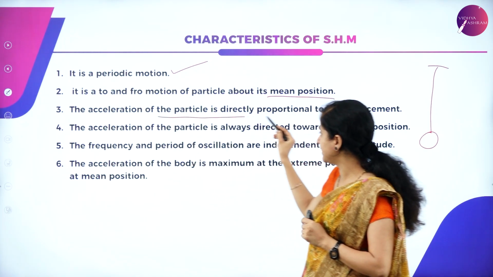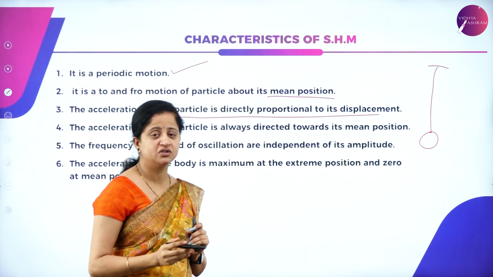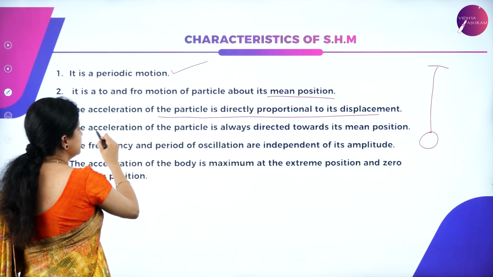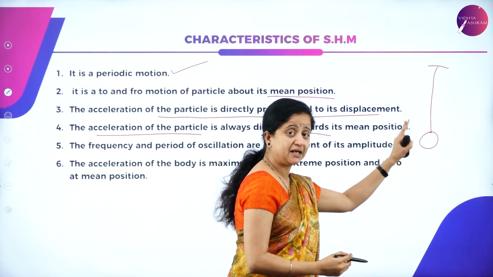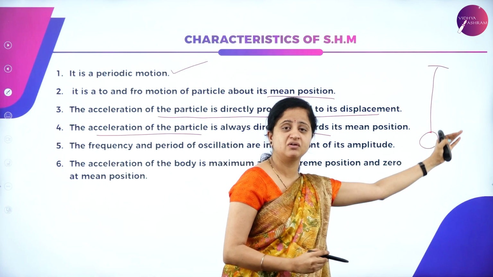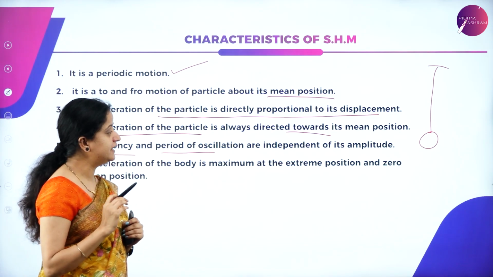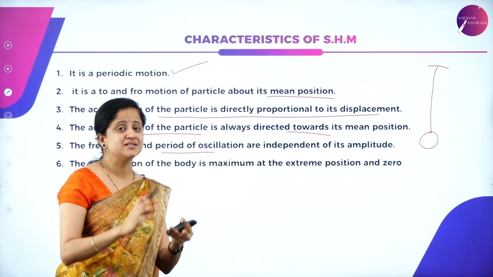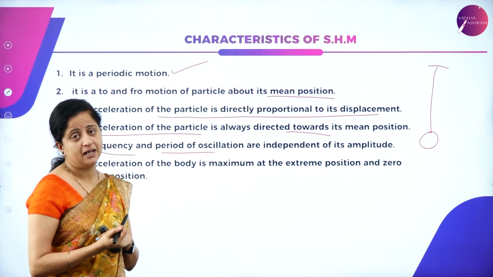The acceleration of the particle is directly proportional to displacement. We are studying the characteristics of simple harmonic motion, where the acceleration of a particle is directly proportional to displacement and is always directed towards the mean position. Consider this example again: after displacement it will come back to its mean position, which means the acceleration is always directed towards the mean position. The frequency and period of oscillation are independent of amplitude. We know amplitude is nothing but the maximum displacement. So frequency and time period are not related to the maximum displacement; they are independent of amplitude.